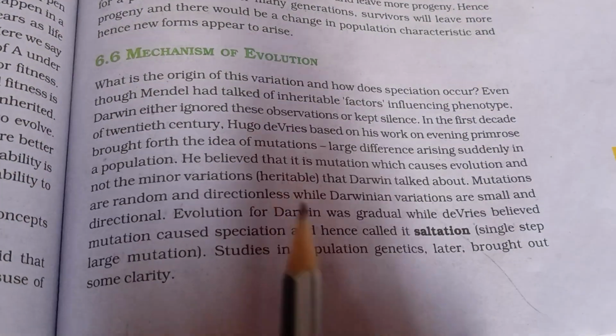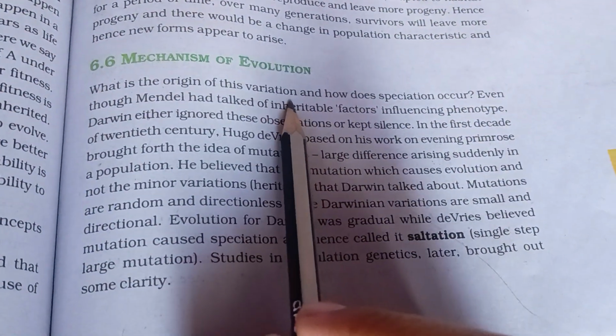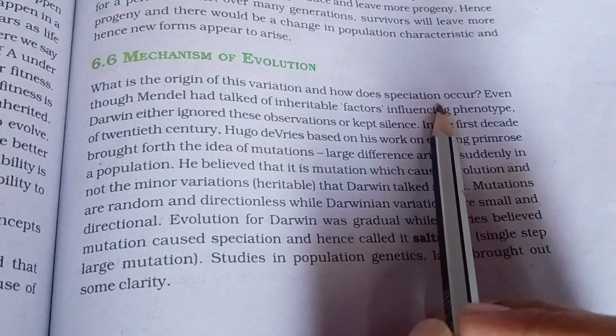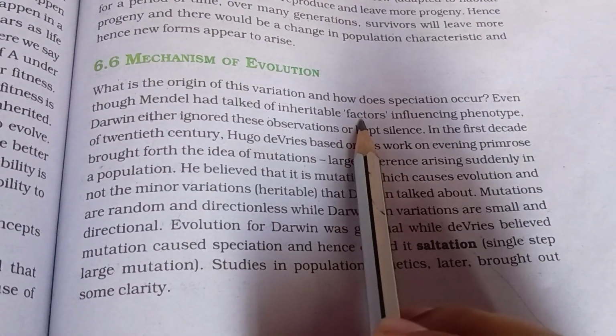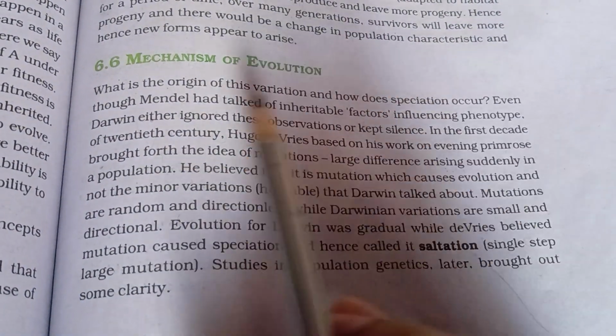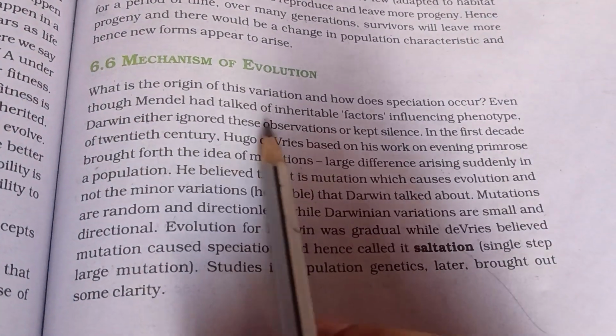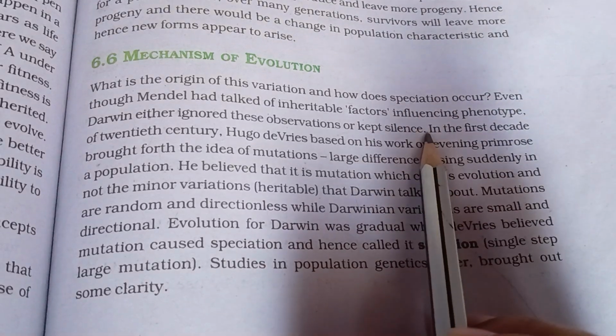Mechanism of evolution? What is the origin of this variation and how does speciation occur? Even though Mendel had talked of inheritable factors influencing phenotype, Darwin either ignored these observations or kept silence.